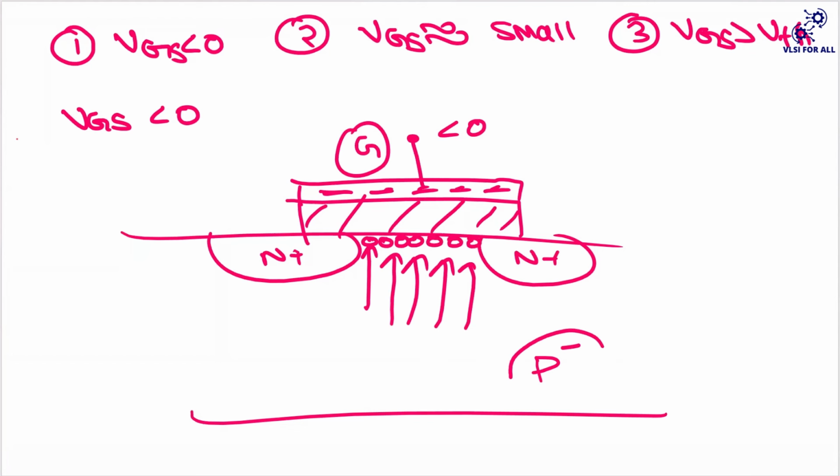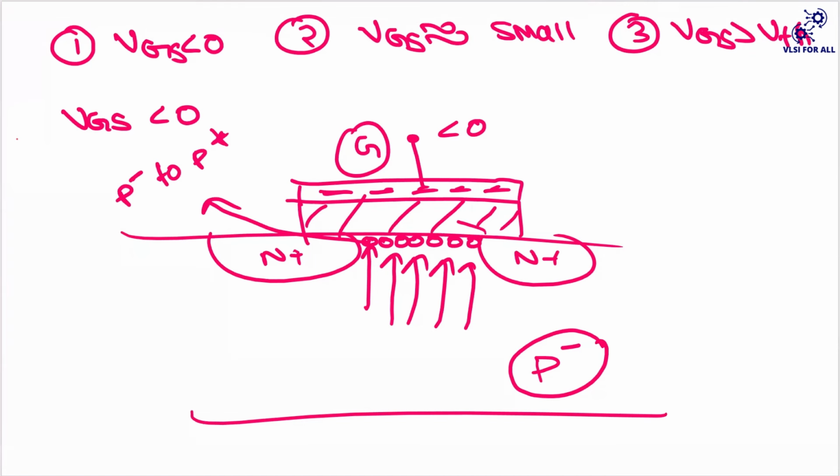If you observe here, you're going to have P minus, right? Because it is lightly doped. Lightly doped means you're going to have fewer holes. But if you observe at the surface, there is a larger number of holes accumulating. It means it has converted from P minus to P plus, right? Because at the surface you're having more holes. That means it is heavily doped P type only at the surface, not in the bulk. Okay. So that is what I meant to say.